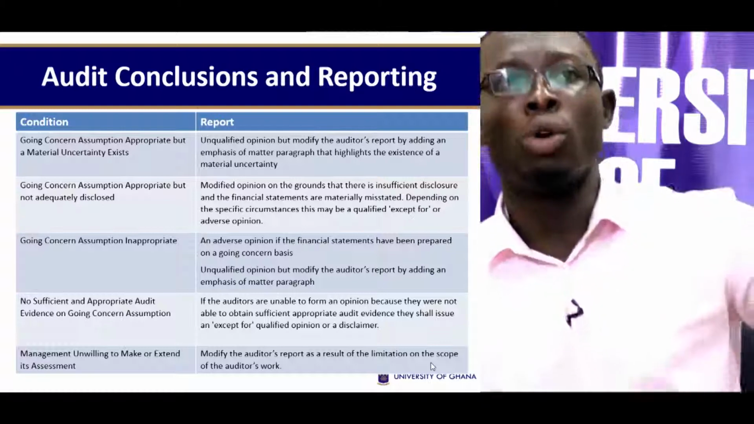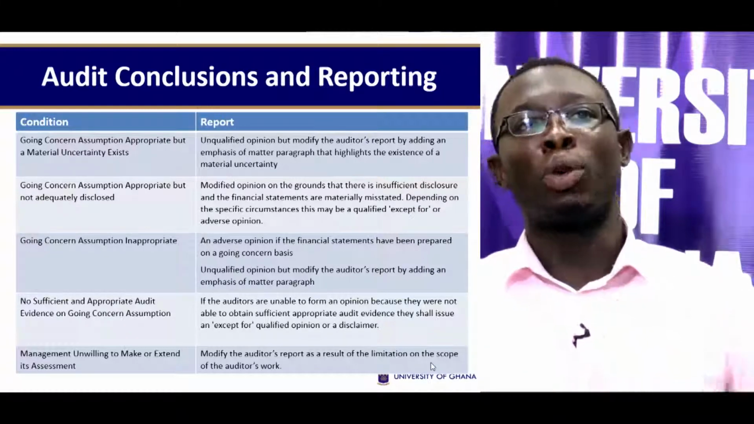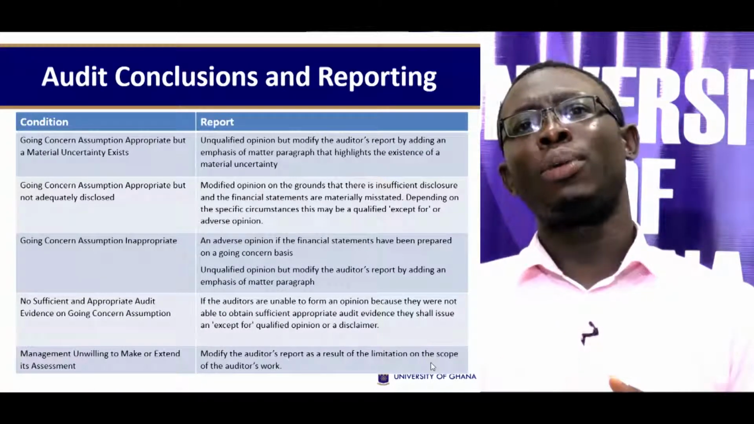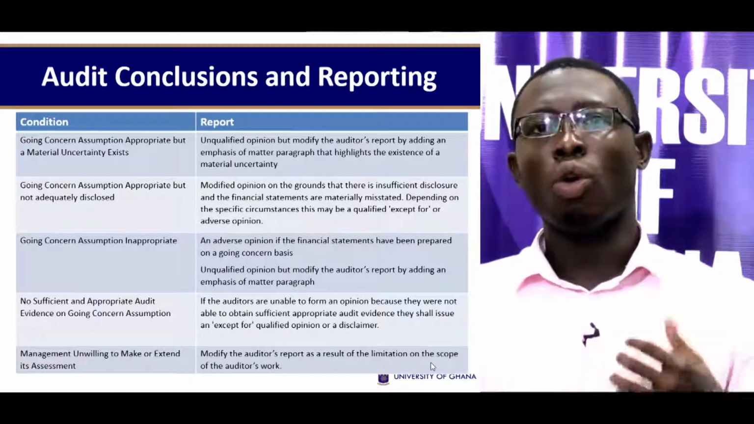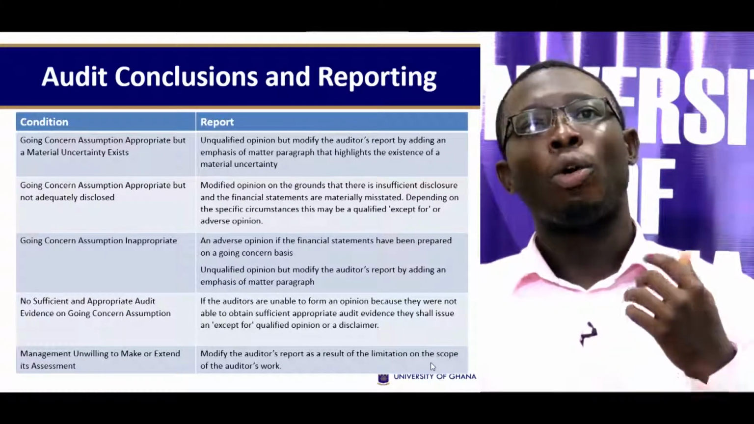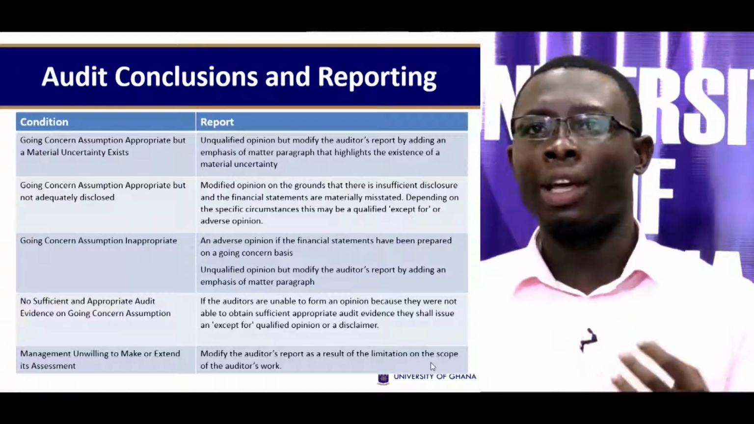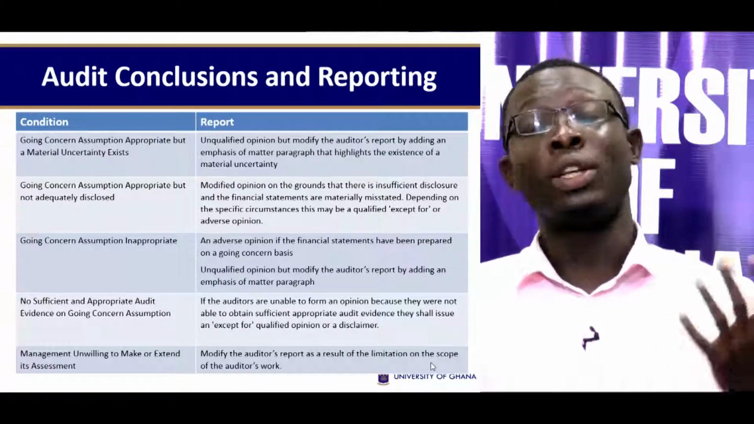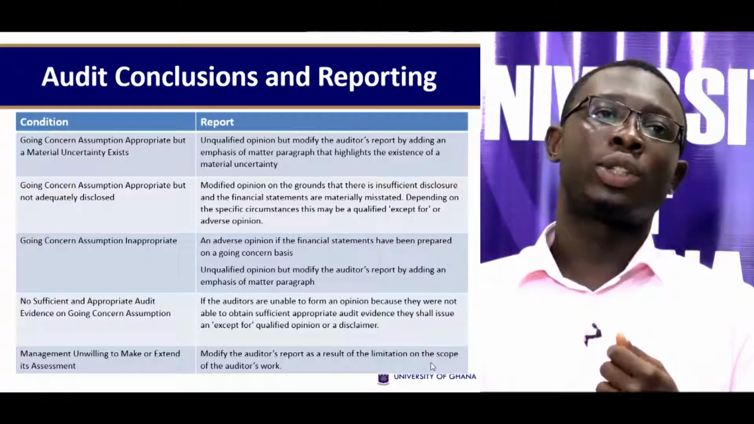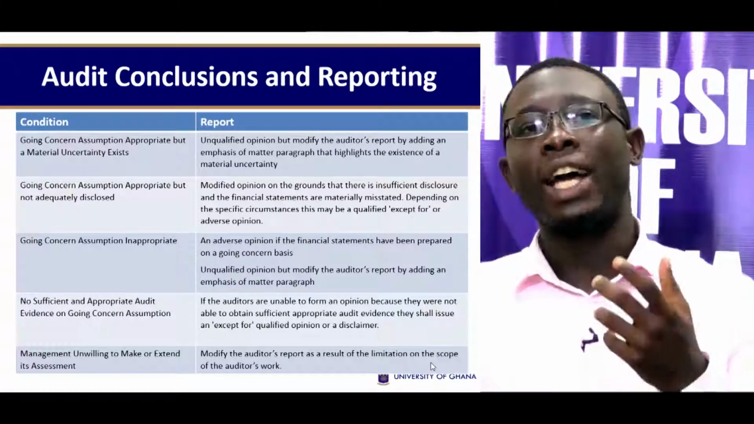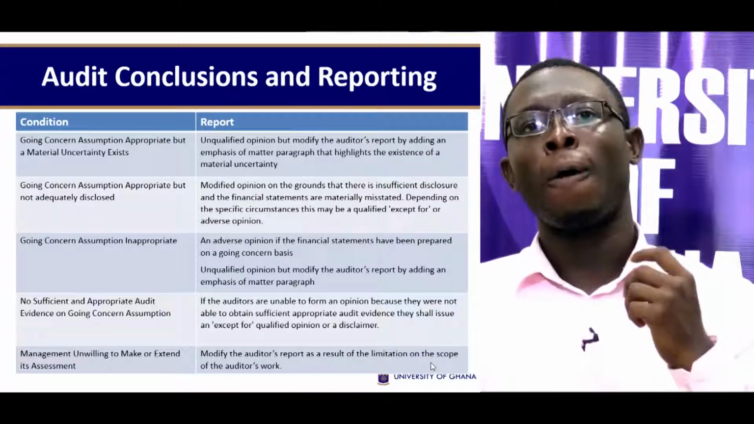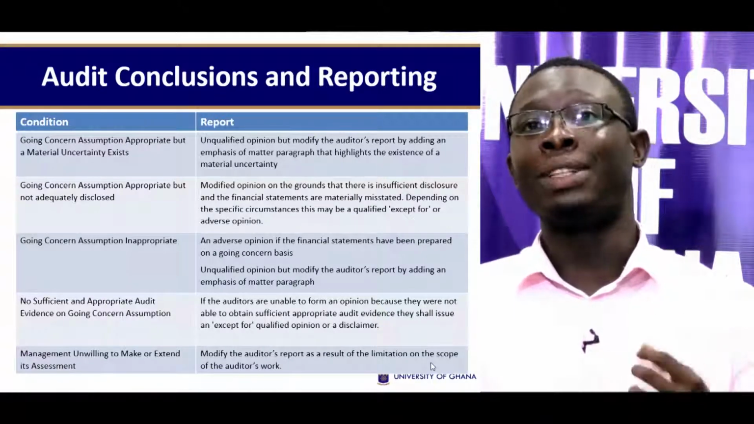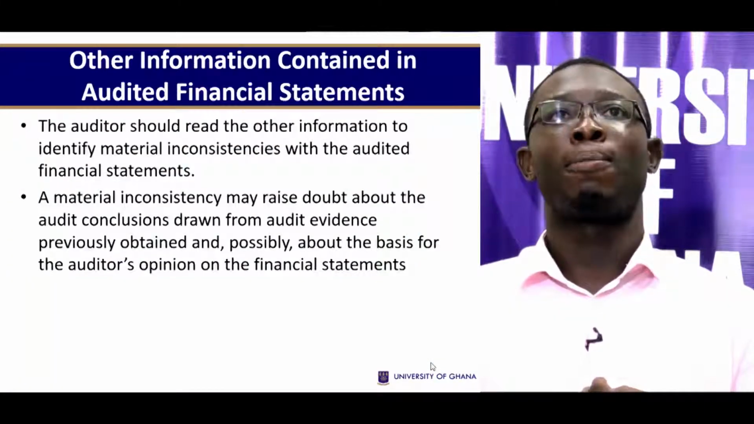The fourth condition on going concern, where no sufficient and appropriate audit evidence on the going concern assumption has been gathered. If the auditors are unable to form an appropriate opinion because they were not able to obtain sufficient appropriate audit evidence, they should issue an 'except for' qualified opinion or a disclaimer. The last condition is management unwilling to make or extend its assessment on going concern. Here, the auditor should modify the audit report as a result of the limitation on scope of the auditor's work.